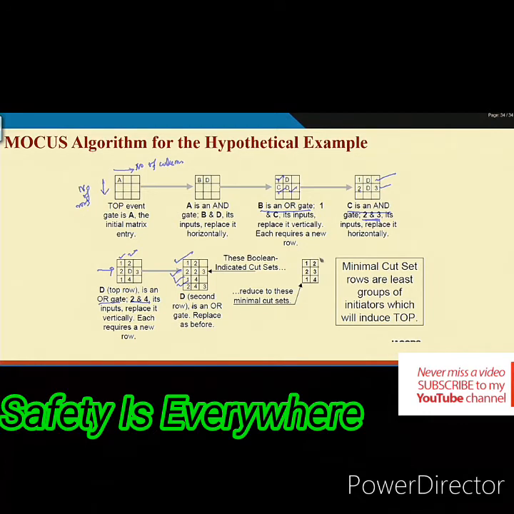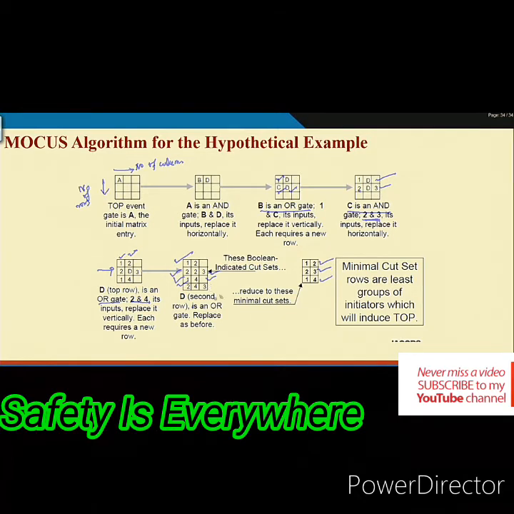Like 1 2, it is minimal because both are required to occur. 2 2 3, this is nothing but 2 3, because the same basic event coming 2 times reduces to 1, by the Boolean algebra concept. So, the second one is reduced to 2 and 3, then 1 4 as it is. Now, what will happen to 2 4 3? This is not a minimal cut set.